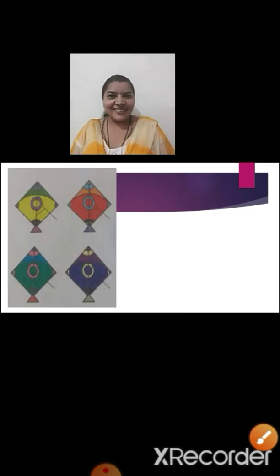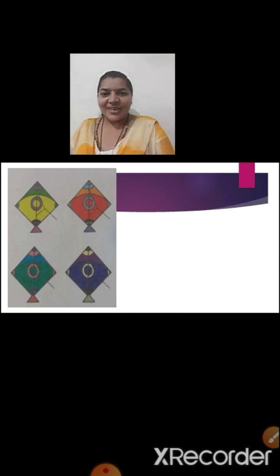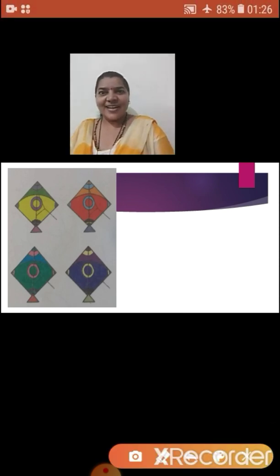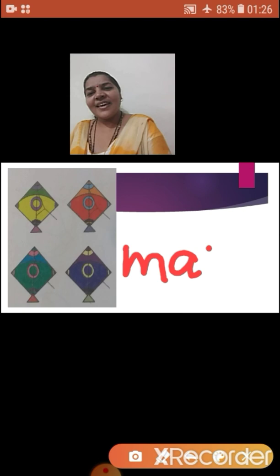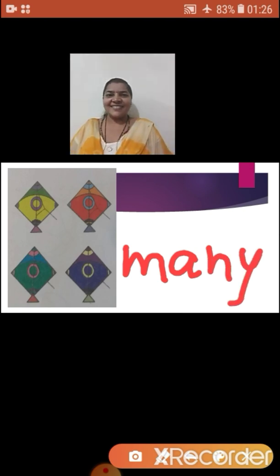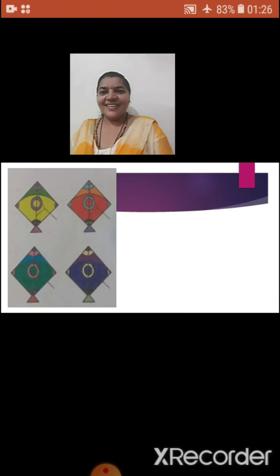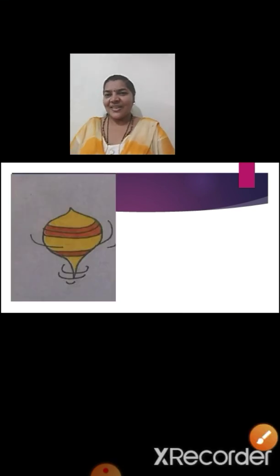Now children, what pictures we can see here? Yes, here we can see pictures of kites. Now can you tell me, is it one or many? Yes, here we can see many kites. Very good, children.